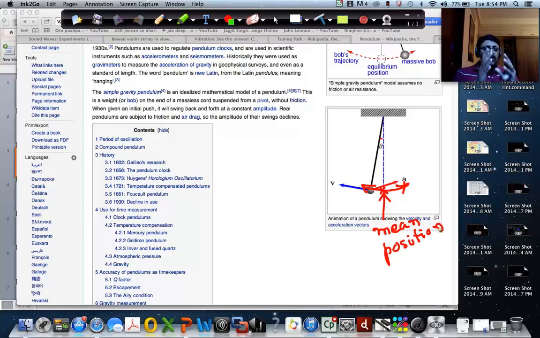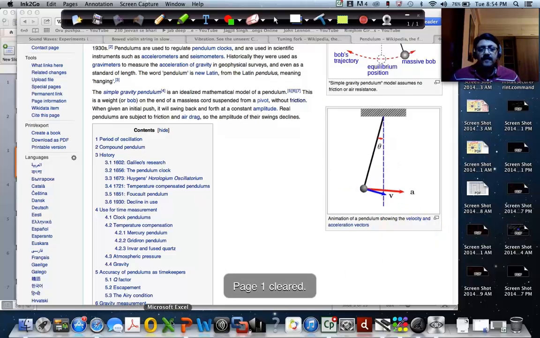So the rest position of the bob is the mean position, right? And this to and fro motion about the mean position is what oscillatory motion is. The pendulum is one example, but there are several other examples that can be given. One of the examples is a simple pendulum.